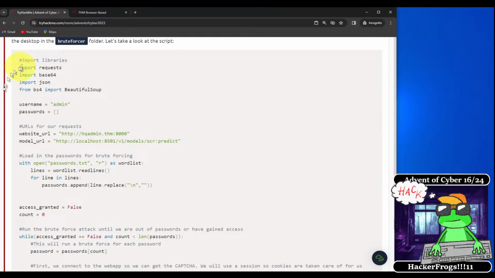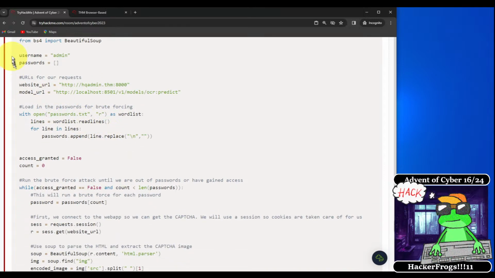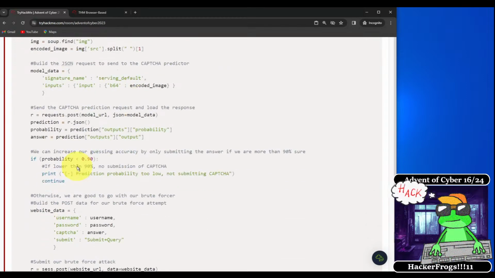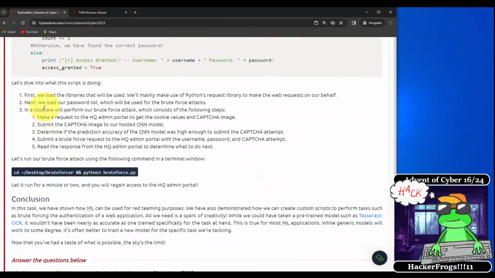Okay, so we have a Python script. We're importing a bunch of modules and libraries. We're getting a bunch of variables that we're going to be using for our web requests, our username or password. We have the website URL that we're brute forcing, and we have the model URL that we can pass CAPTCHA images for it to solve. Okay, and we have a passwords list that we're using, and then a bunch of other stuff. Let's take a look at what's going on down at the bottom.